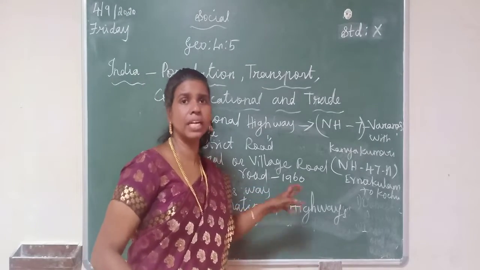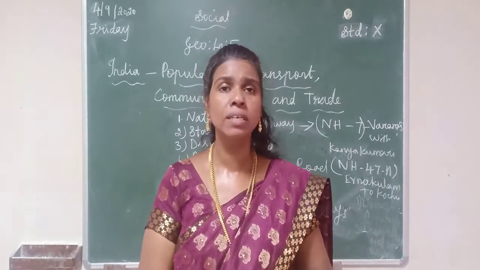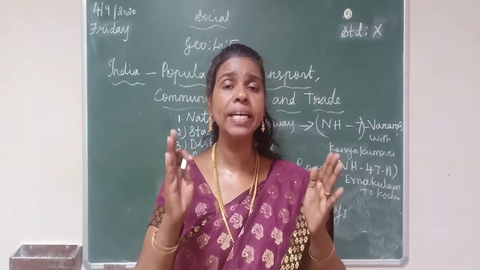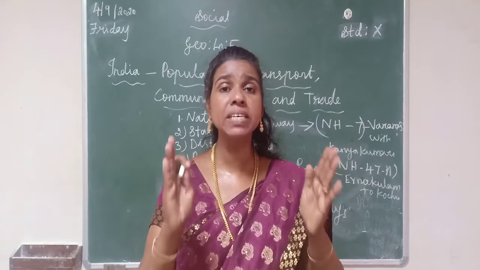There are two types of border roads. Listen very carefully, students. The first one is the golden quadrilateral and the second one is the north-south and east-west corridor.